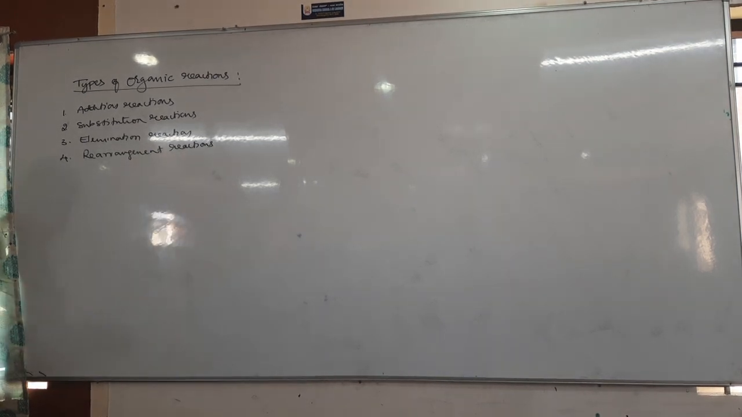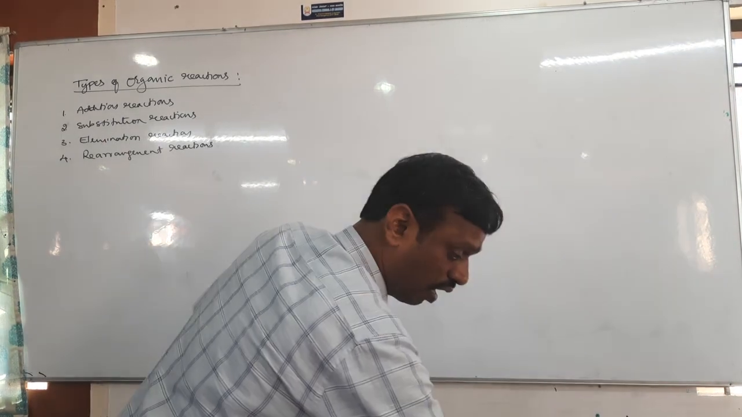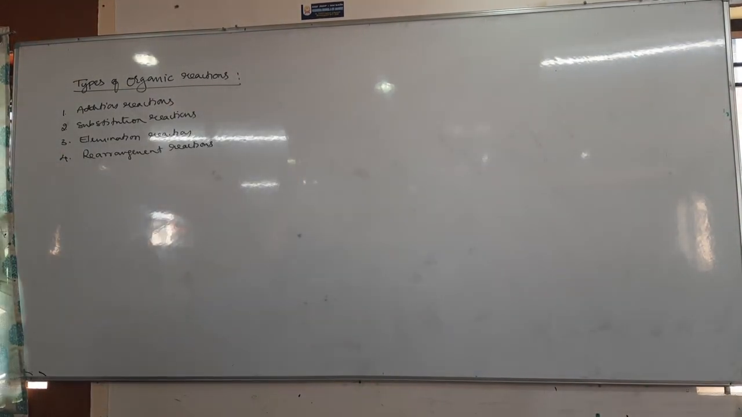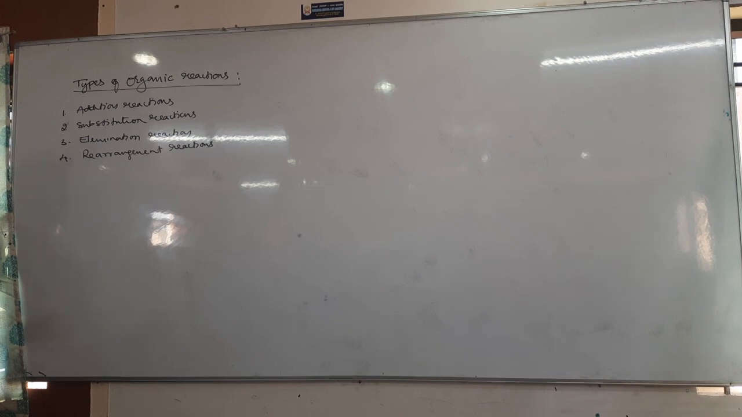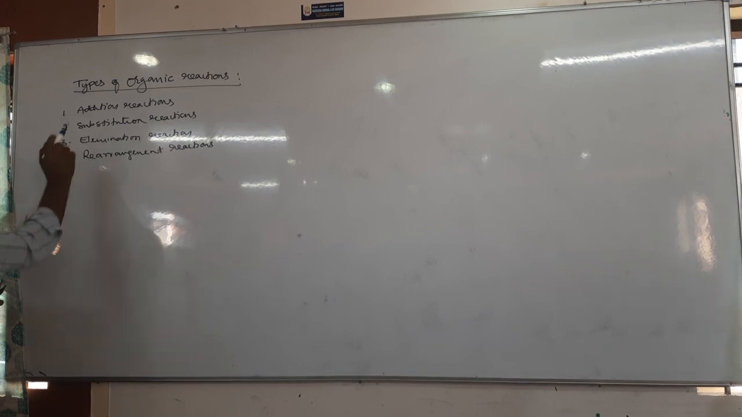Right. So therefore, organic reactions are classified into how many types? 4 types. 1. Addition. 2. Substitution. 3. Elimination, and the 4th one is rearrangement reactions. Okay. So here reactions are very simple. Addition reaction, the name itself gives the meaning.